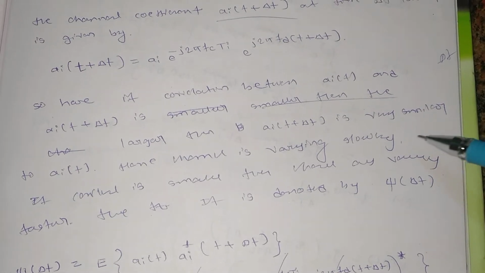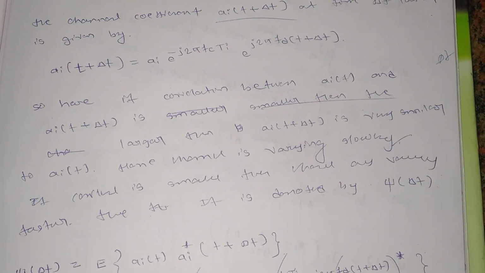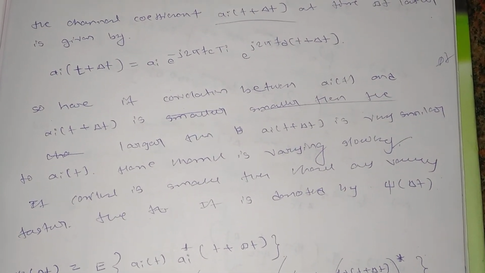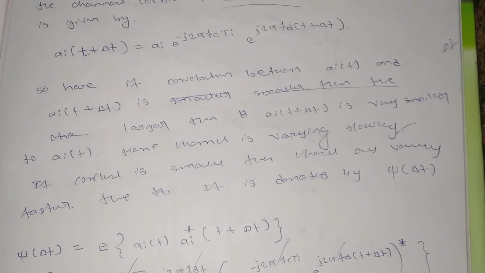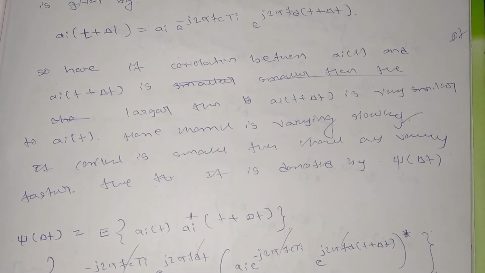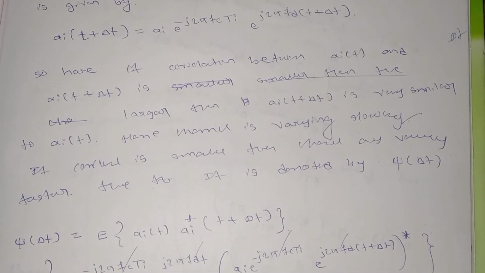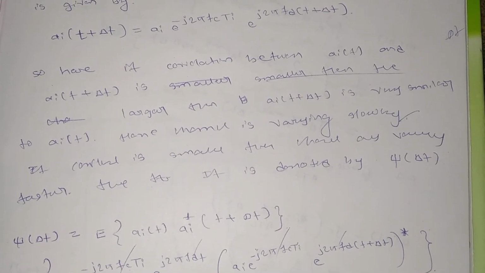If the correlation is small, the channel is varying faster. This is denoted as psi of delta t, a decaying channel we can say.